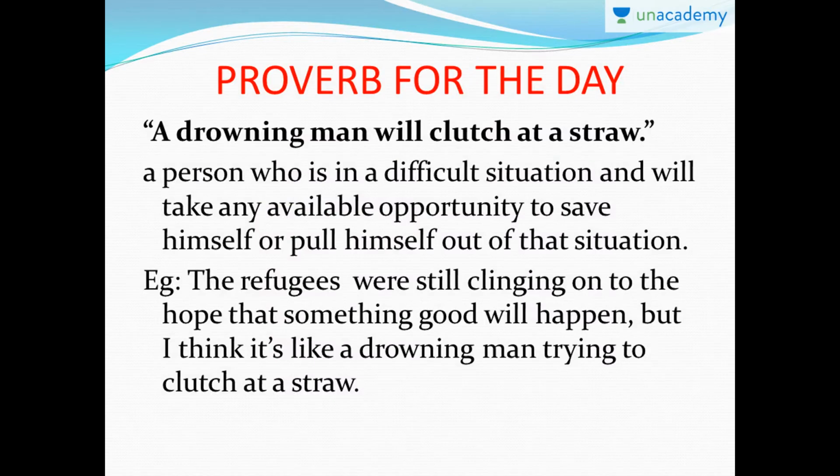So proverb for the day. This proverb I'd given you in the previous lesson. So here I will give you the meaning of it along with the sentence. Okay. So the proverb was, a drowning man will clutch at a straw. A drowning man will clutch at a straw. This means a person who is in a very difficult situation or a very dire condition will take any available opportunity to save himself or to pull himself out of that condition.